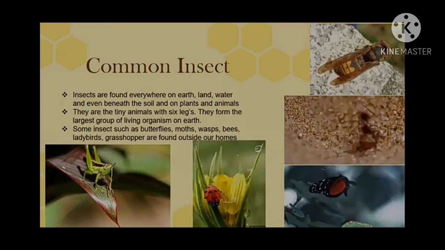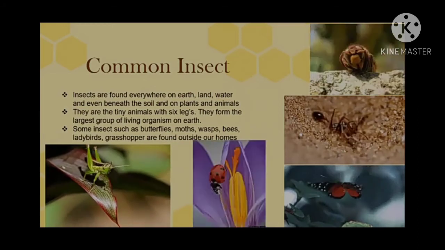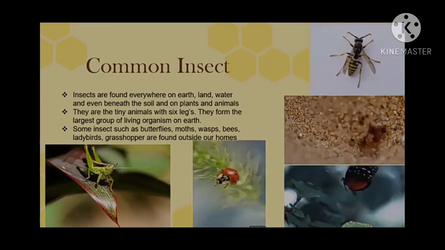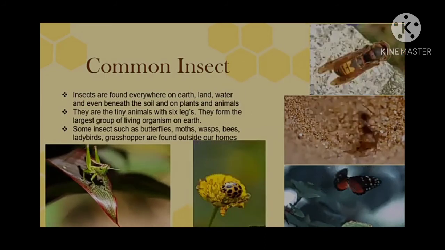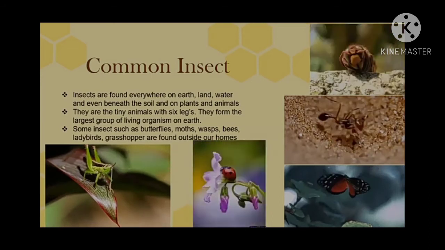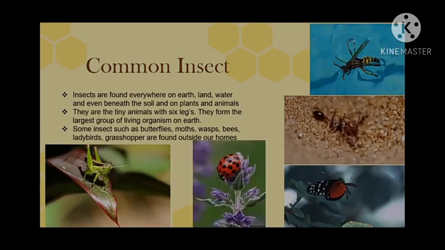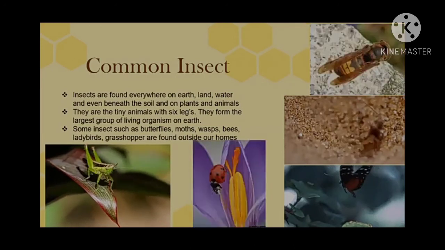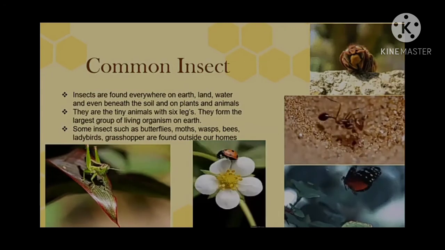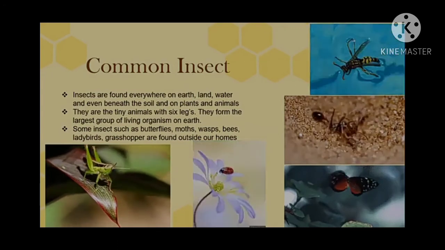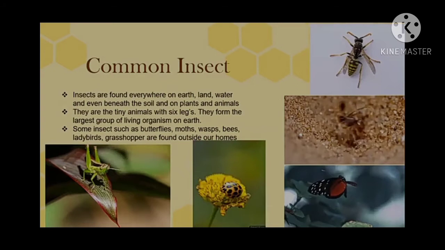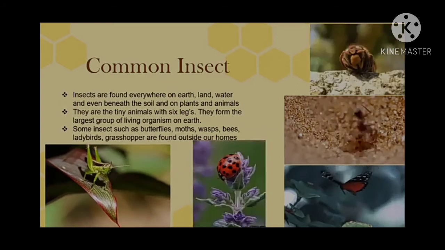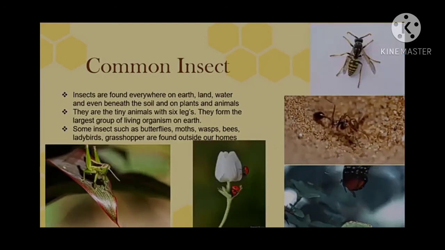Some insects such as butterflies, moths, wasps, bees, ladybirds, and grasshoppers are found outside our homes.